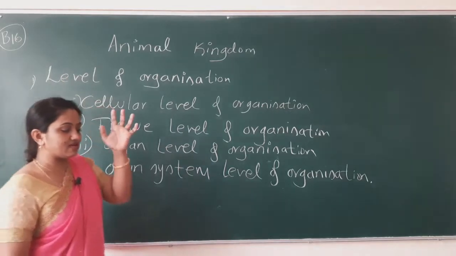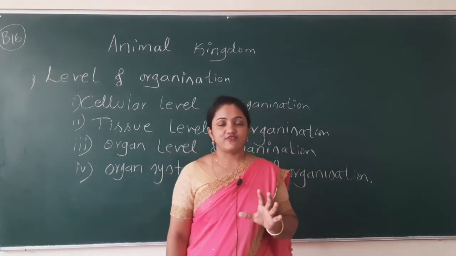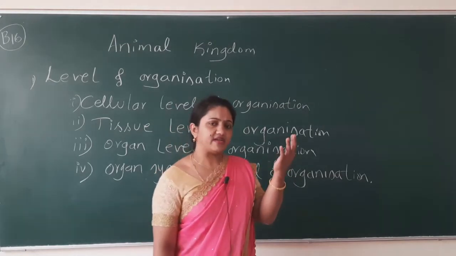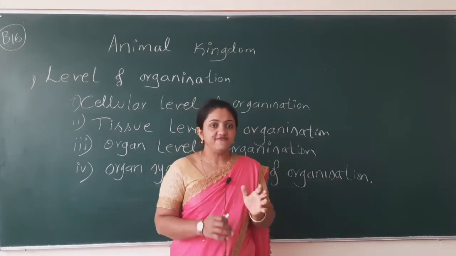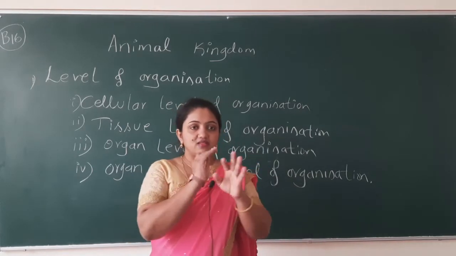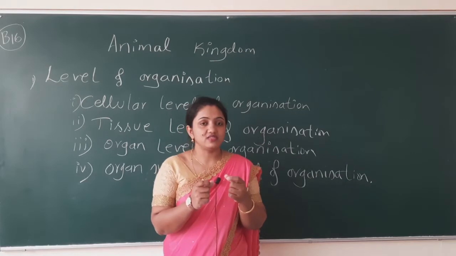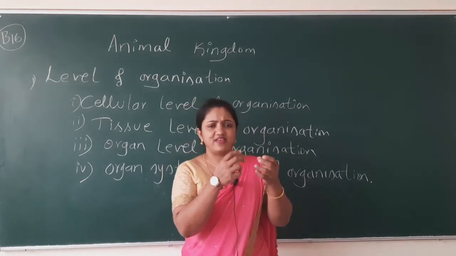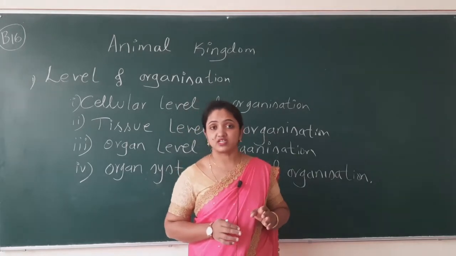If we imagine one animal, what will you imagine? Just imagine one jellyfish. Jellyfish are usually found in oceanic water. Have you seen a jellyfish? It is very transparent and has an umbrella-like structure.